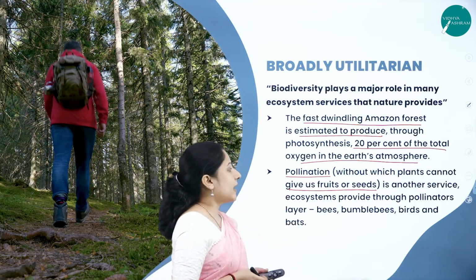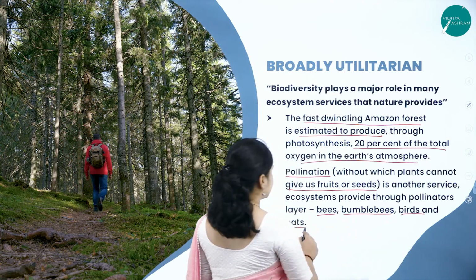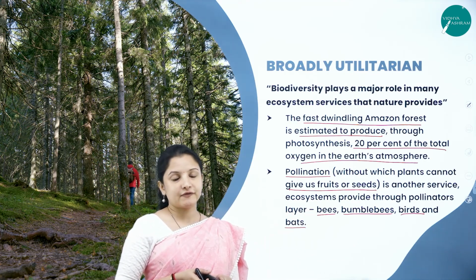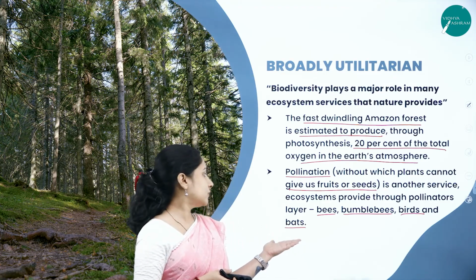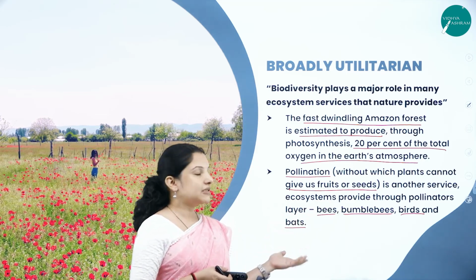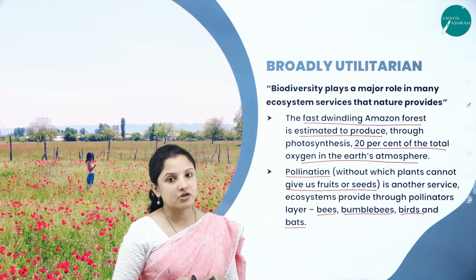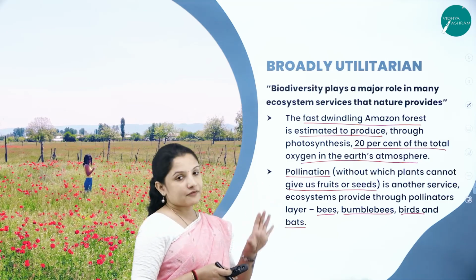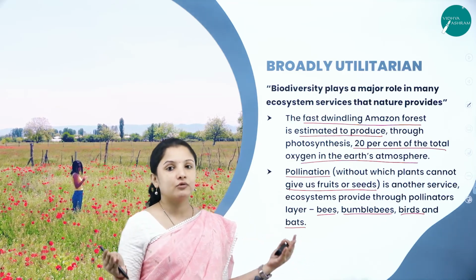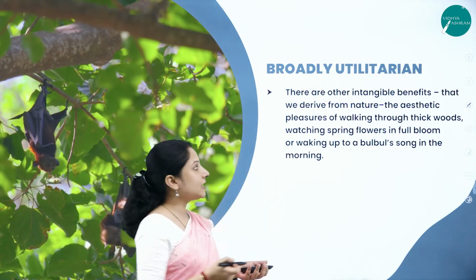An ecosystem service provided through pollinators, that is bees, bumblebees, birds and bats. All these are different pollinators, among which bees are the major pollinators. Therefore, destruction of the forest will also lead to the destruction of the insects and the fruits. Therefore, it will be a problem to the birds and the bats as well, because of scarcity of food, and that will indirectly affect pollination as well. So that is why we should not just think narrowly about conservation, but broad thinking about the conservation of biodiversity is also very, very important here.